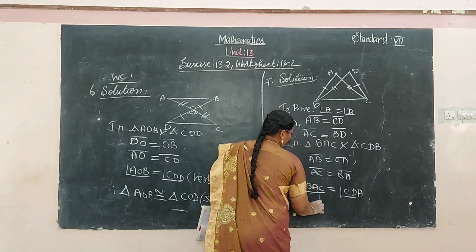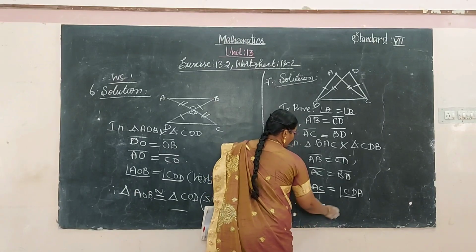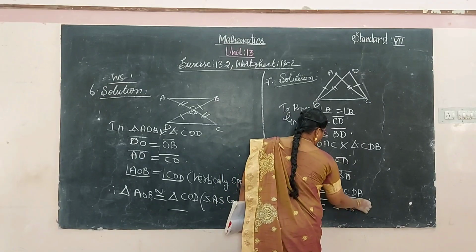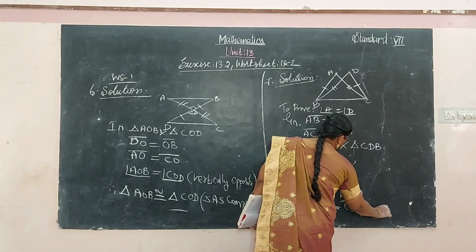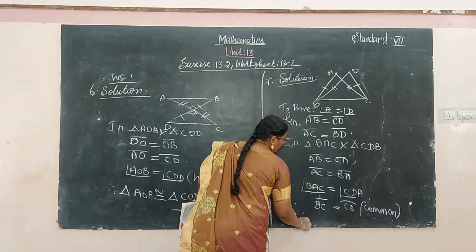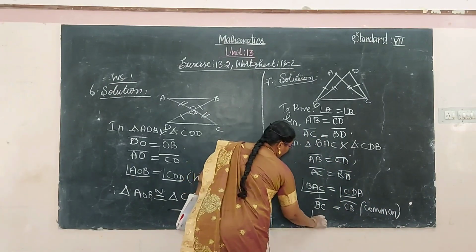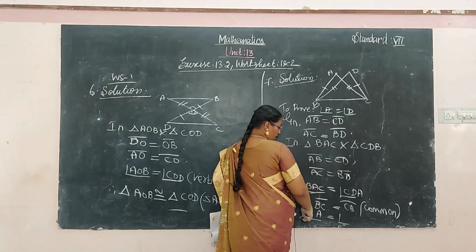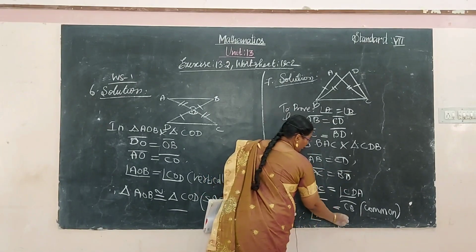Why? BC is a base. BC is common for the both. Therefore, the angle A is equal to angle D. Why do you say the angle A is equal to angle D?